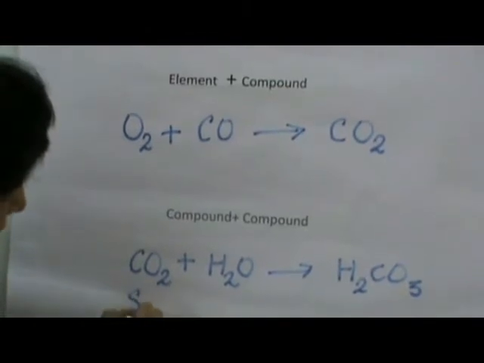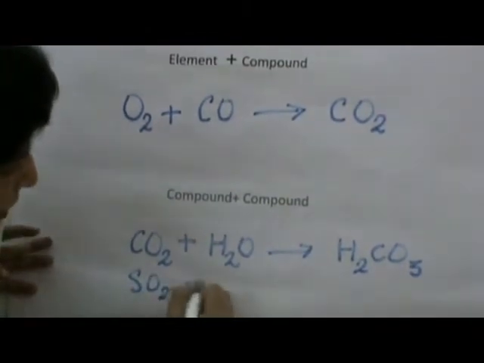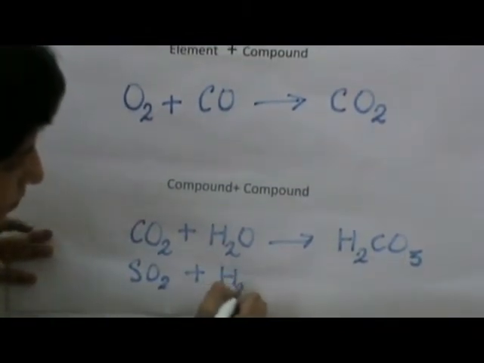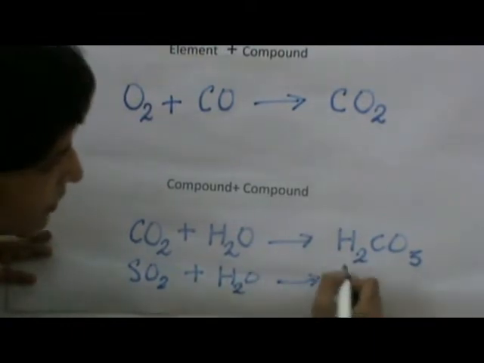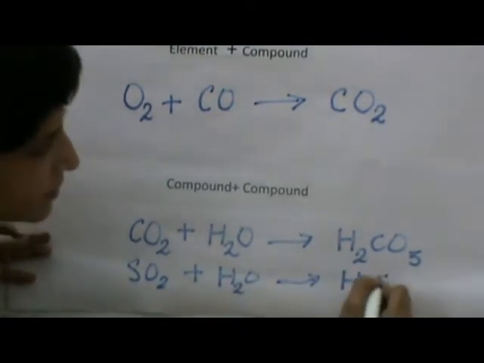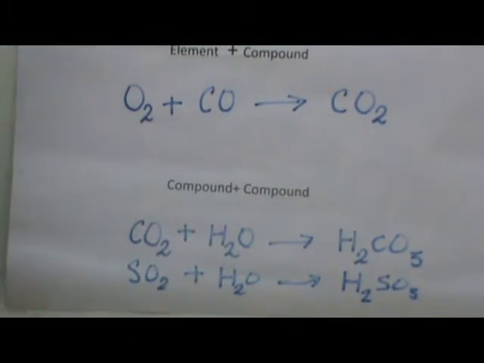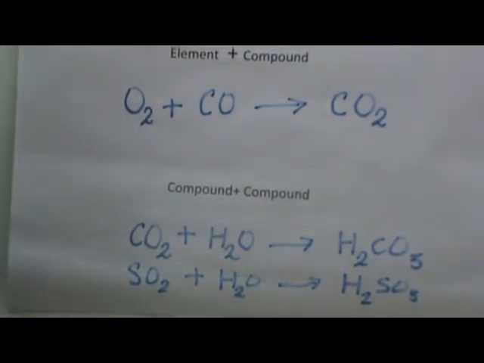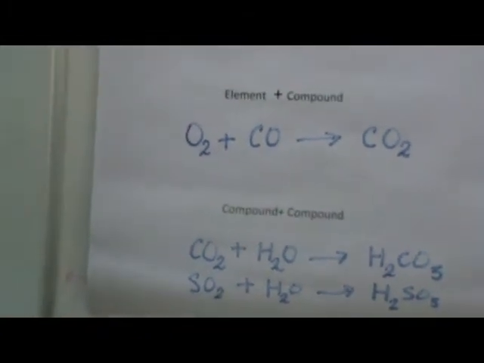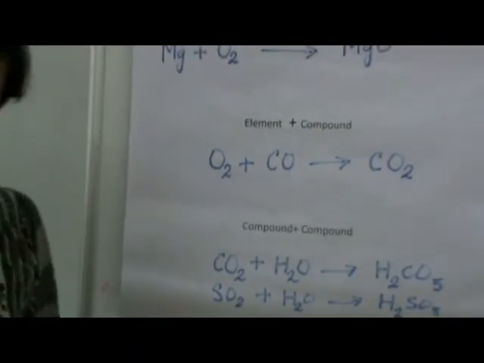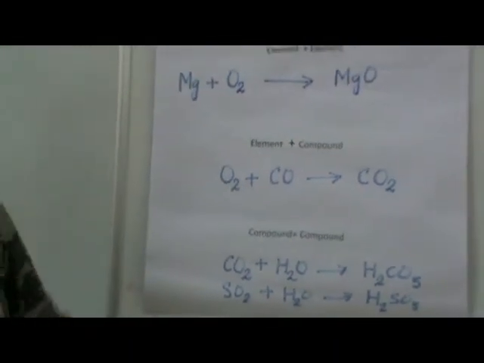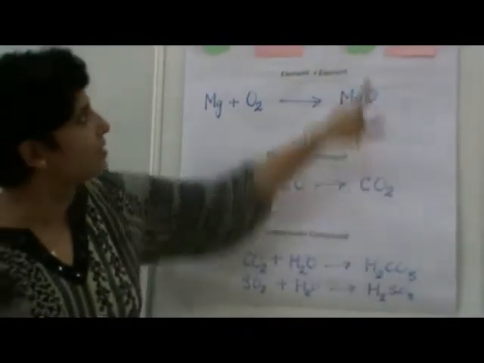I can have sulfur dioxide plus water giving me sulfurous acid. Similarly, I can have sulfur trioxide plus water giving me sulfuric acid. I can have phosphorus pentoxide plus water giving me phosphoric acid. The end result is that I am having a single product which is always there.